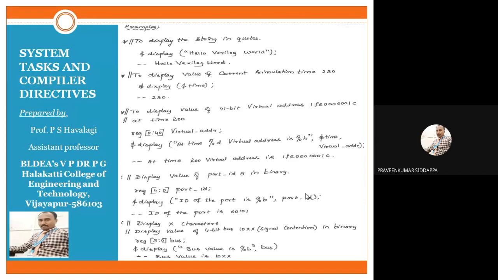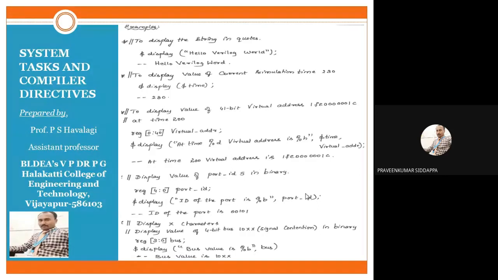So how should it be executed? Check it here. That is like a printf statement, with two hyphens. That is the execution operation, and that should be displayed on your screen: two hyphens, at time 200 virtual address is. Why are we getting 200? After the double quote, you can check it. We require $time. $time is nothing but the current simulation time when that expression should be executed. How much time it takes, that also we have to display.